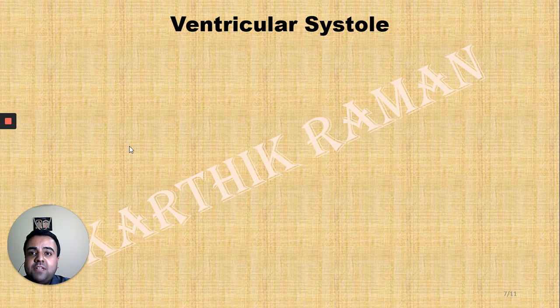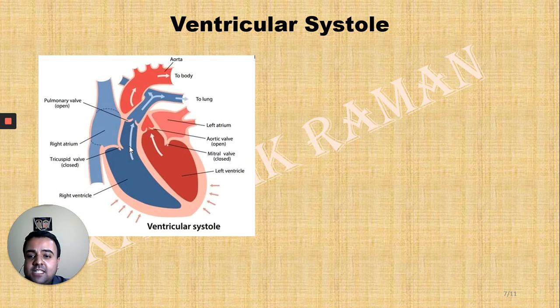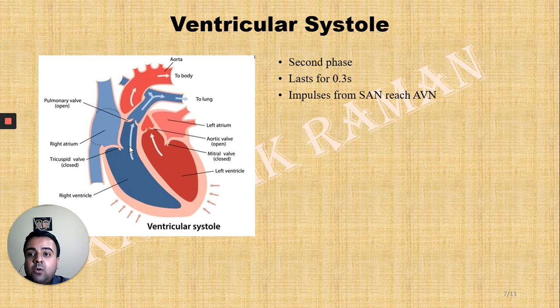At the completion of the atrial systole, we begin the next phase of the cardiac cycle, that is the ventricular systole. The ventricular systole is the second phase in a cardiac cycle. It lasts for about 0.3 seconds. Now you should note that the impulses from the SAN should be propagated to the next nodal tissue, the atrioventricular node.